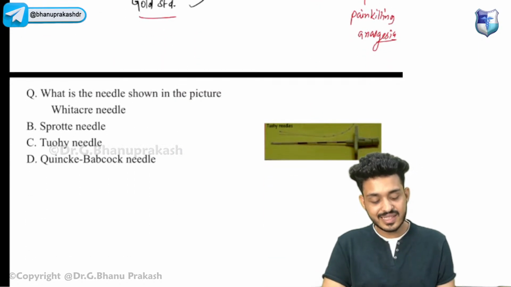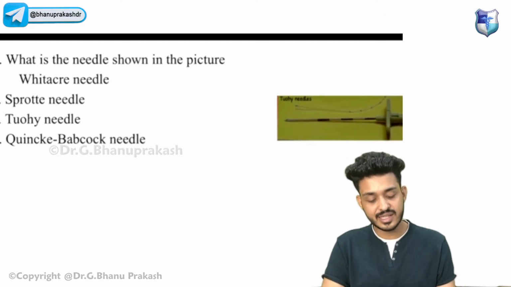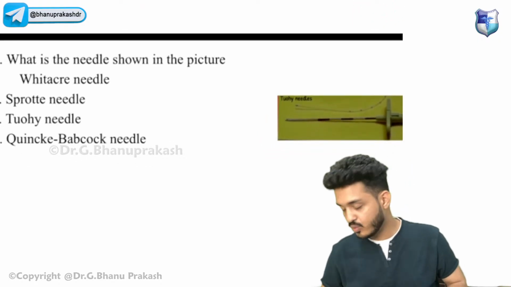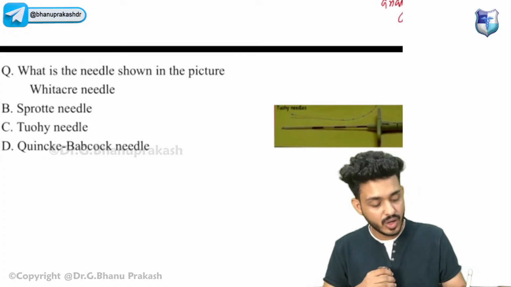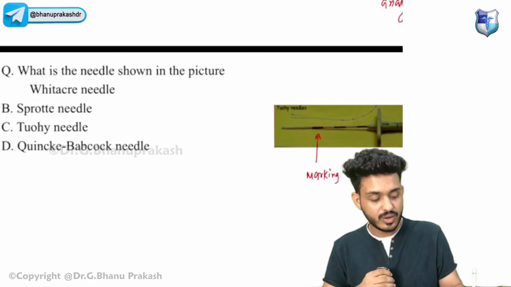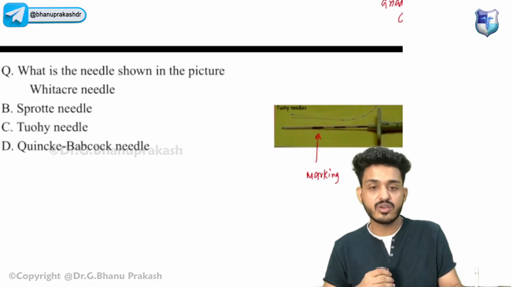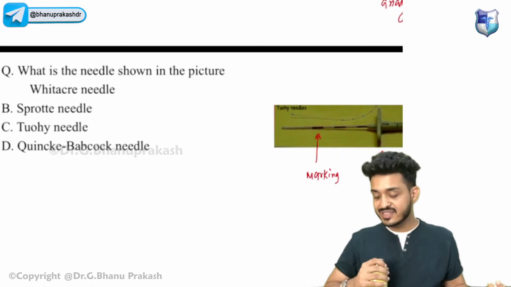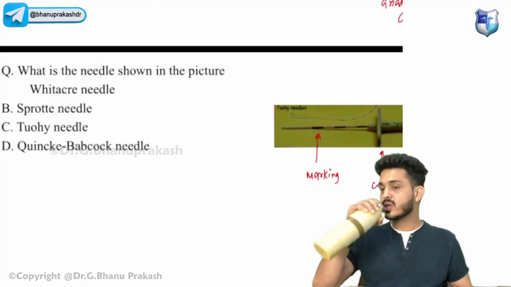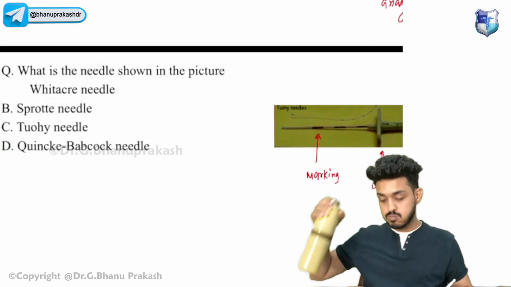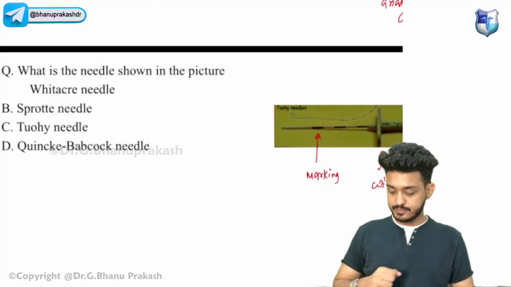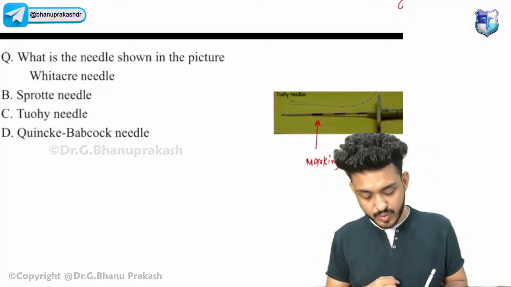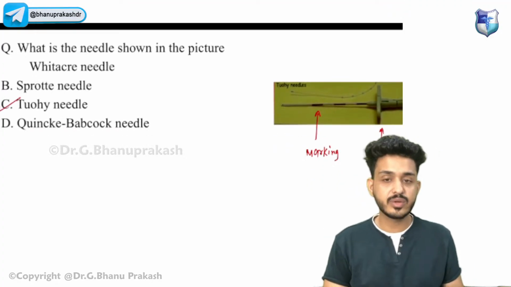Okay, what is the needle that is shown below? Try to answer, guys. This is the question they have asked you. How will you identify it? Remember what I have told you. You are seeing some kind of markings present. Second thing, you are seeing some kind of wings present. If markings are present and wings are present, that would be your Tuohy needle.